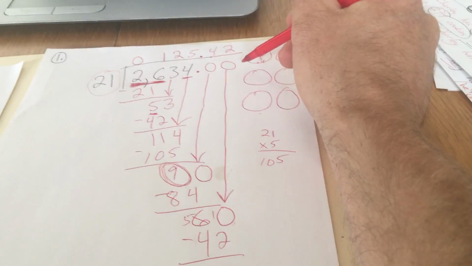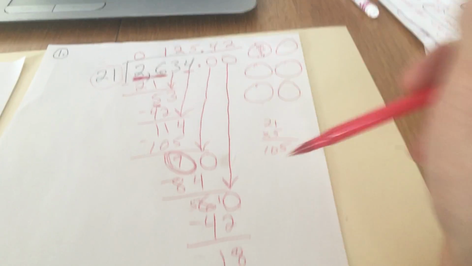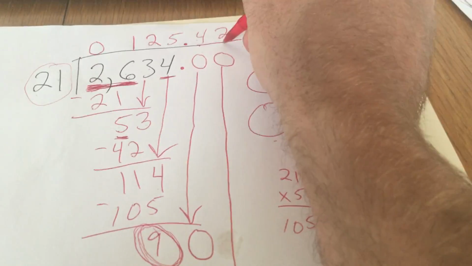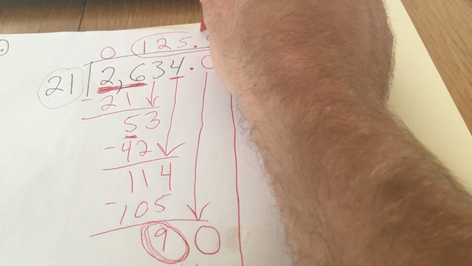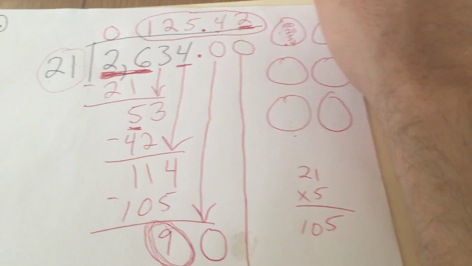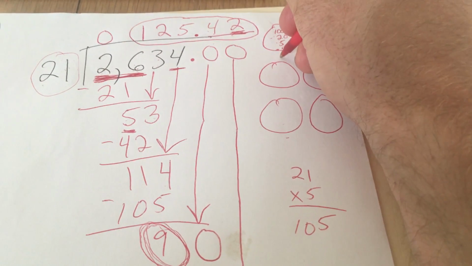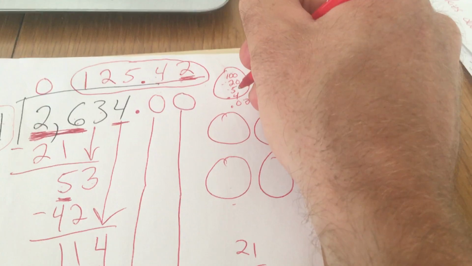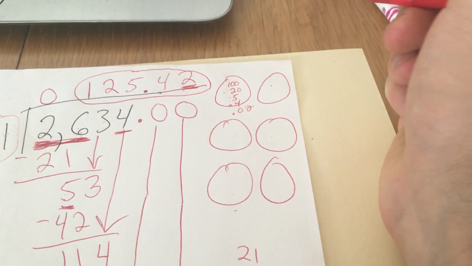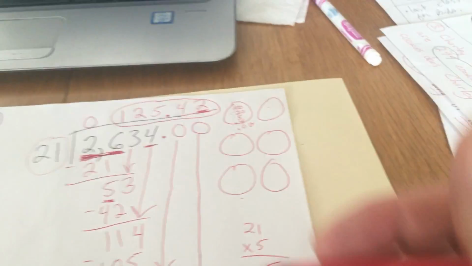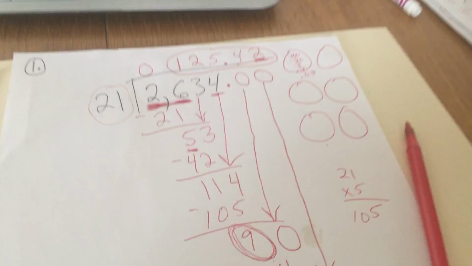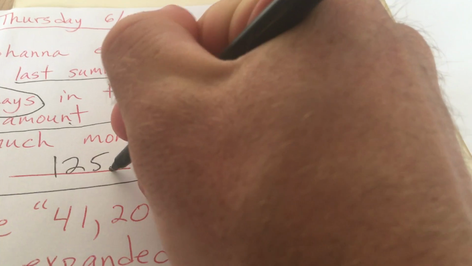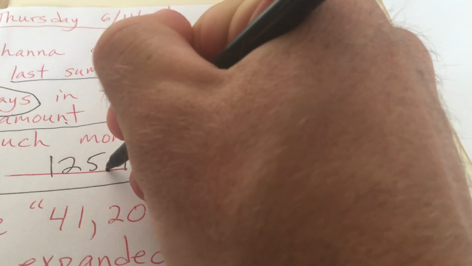We could continue again and bring a 0 down, but since we've already gotten to the hundredths place, we're going to leave our answer just like that. $125.42, or 125 and 4 tenths and 2 hundredths go into each of those 21 groups. So the answer, how much money did she make each day, was $125.42.